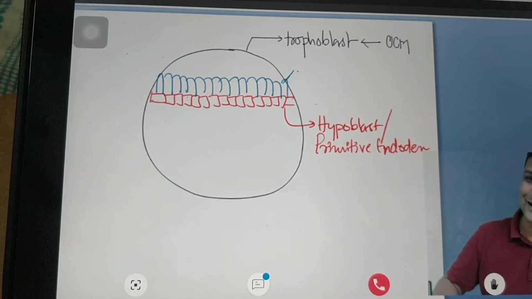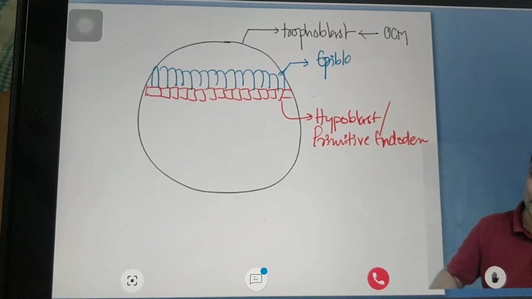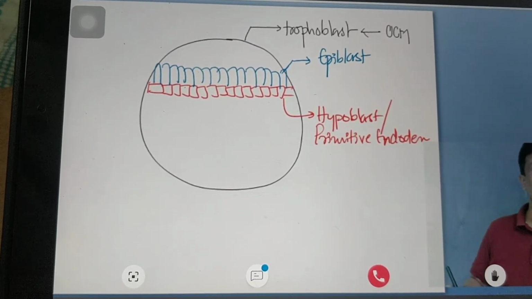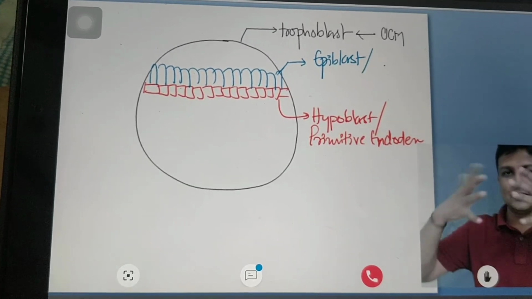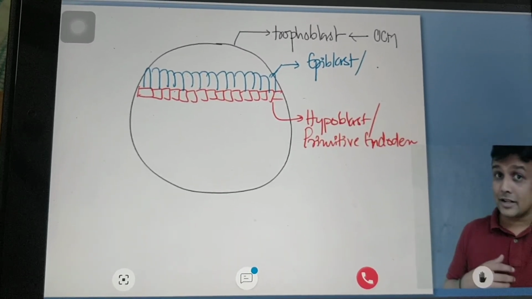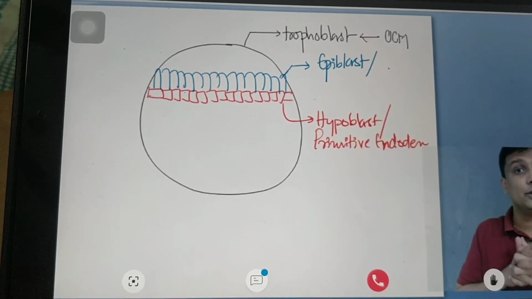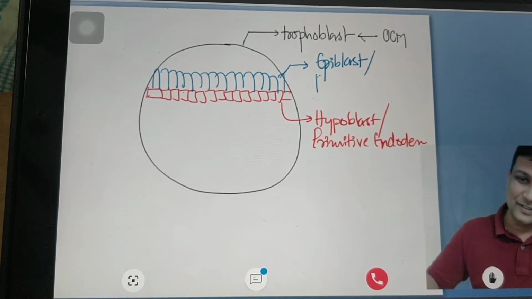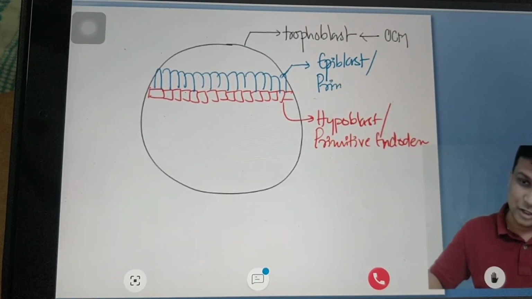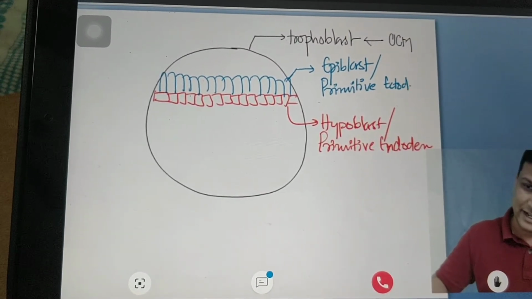And what is this known as, guys? This layer is actually referred to as your epiblast. इसी को हम epiblast कहते हैं. If it is hypo below, above it will be epiblast. And epiblast is the one which is actually going to become your ectoderm. It is going to become definitive ectoderm. So that is the reason why I can call this one primitive ectoderm.